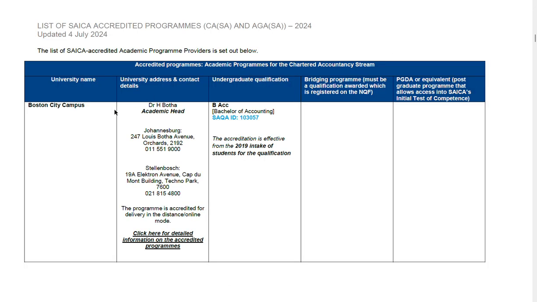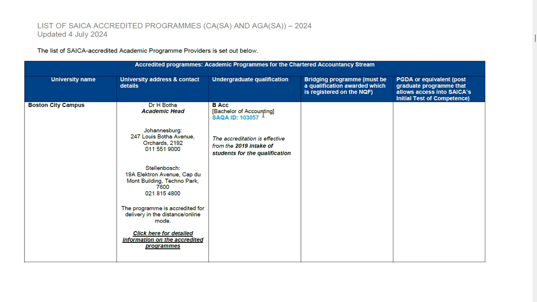The first university that you can enroll to is Boston City campus, and the undergraduate qualification you should do is Bachelor of Accounting. It has a specific SAQA ID, and it's the SAQA ID that you should ensure that you have enrolled under. It is 103057. When you go to Boston City campus in January 2026, you should ensure that this is a degree that you want to enroll on.